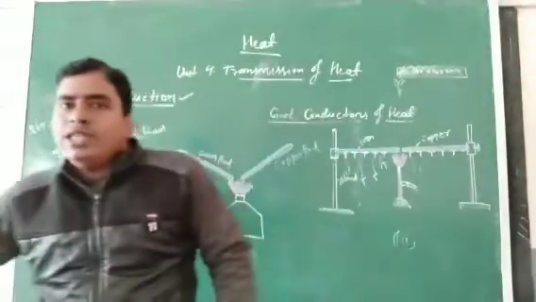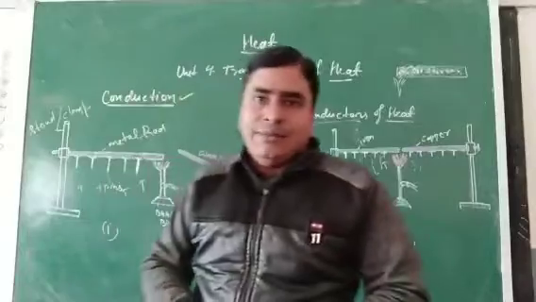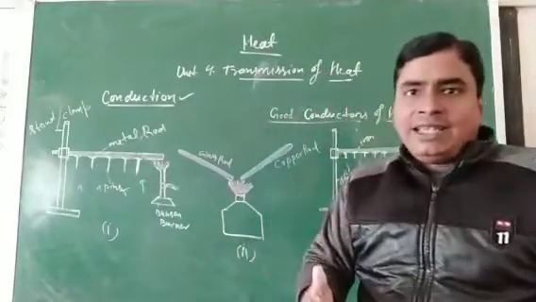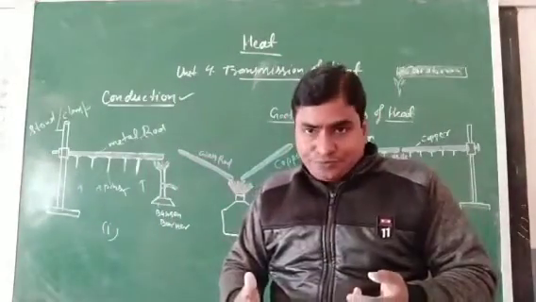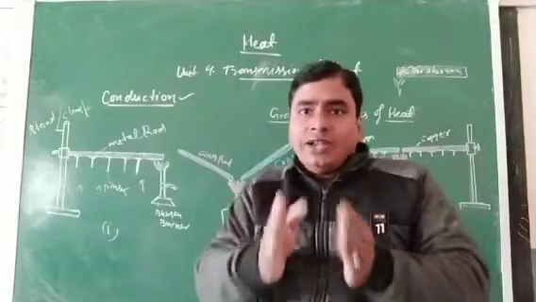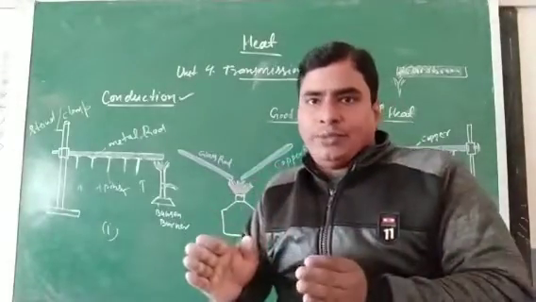So these are some real life examples in which we can see how heat energy conducts from one point to another point.